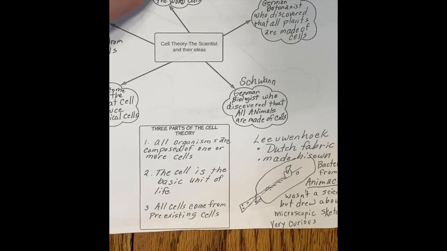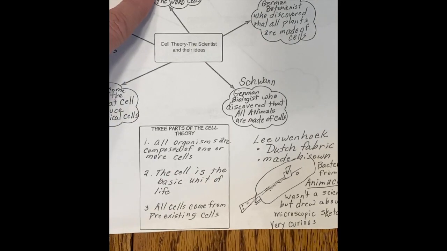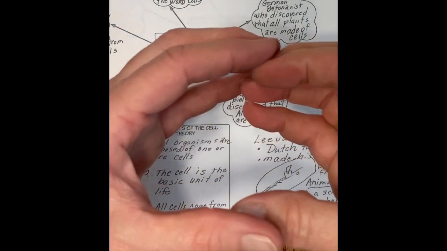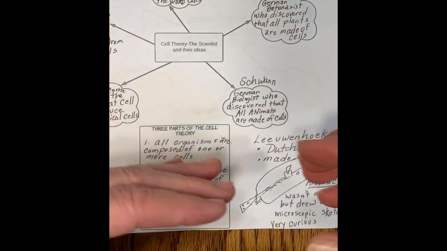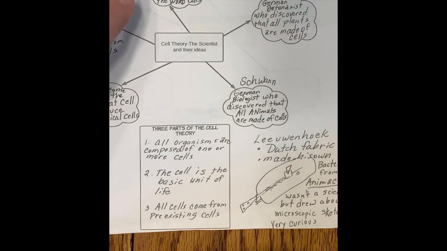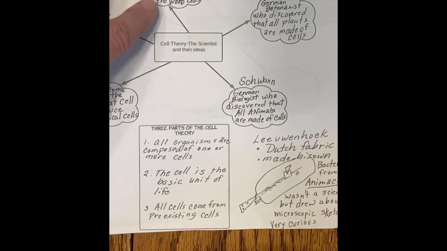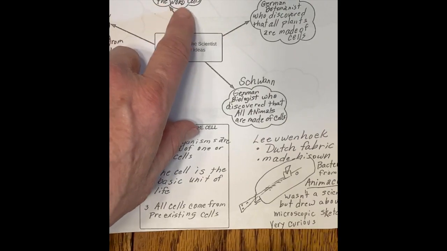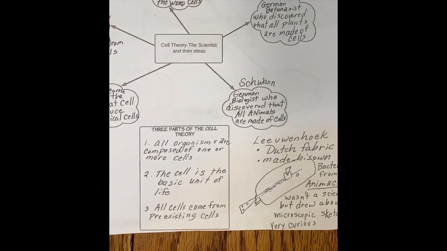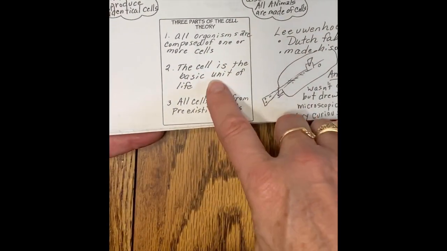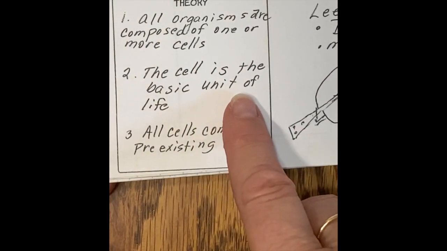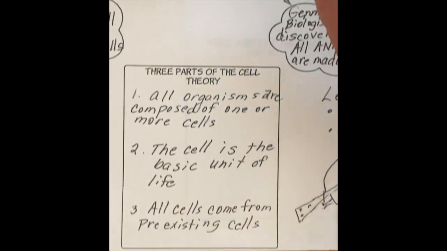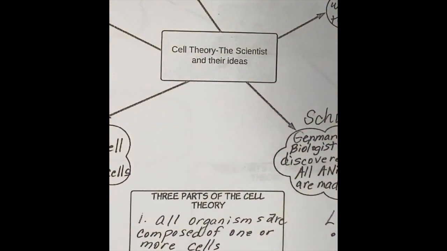So he started looking at things, and lo and behold, with his better microscope, he was able to look at cork and see these little boxes, little containers inside everything that he looked at. And he said, wow, that looks like the little rooms in a monastery. They look like little cells, and he was the first person to ever call it the cell. And so eventually we took the first part of the cell theory, which says the cell is the basic unit of life, and that came from Robert Hooke's discovery there.